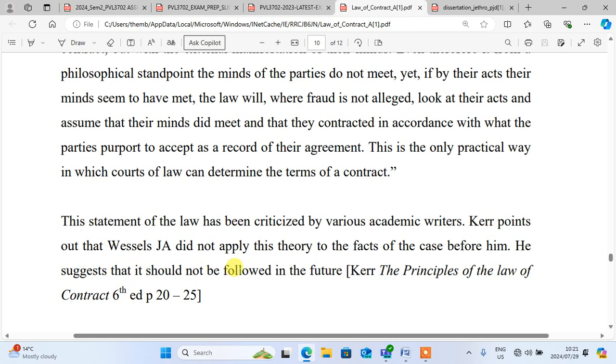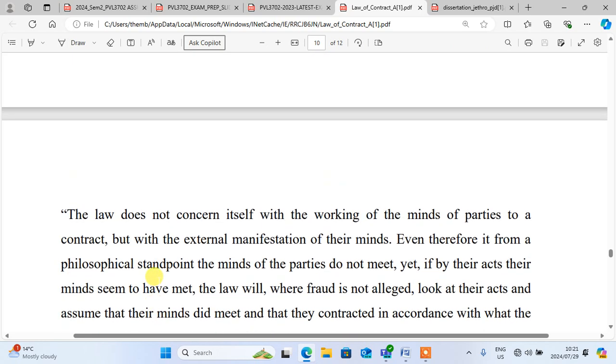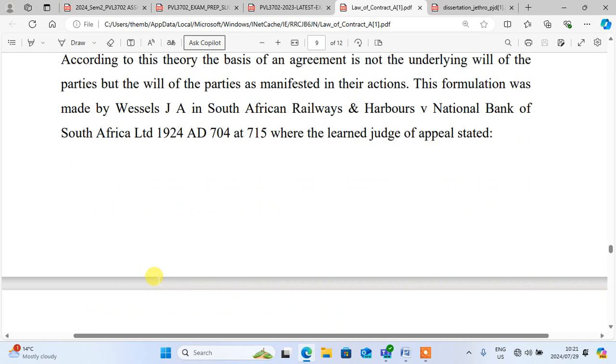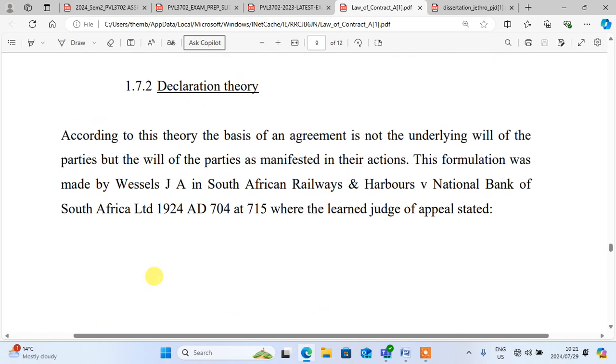did not apply this theory to the facts of the case before him. He suggested that it should not be followed in the future. That's one of the criticisms. So I was just giving you some basics to understand about the declaration theory, because you must know the differences between the declaration theory, will theory, and reliance theories.